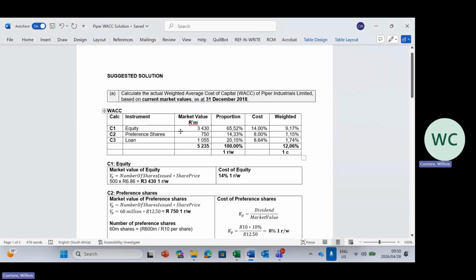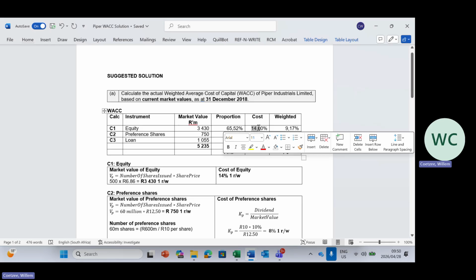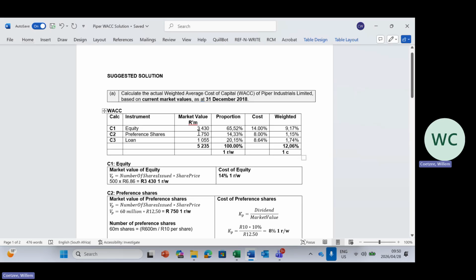Okay, so that's equity. So all you need to know is here, you need the market value. There's ways in determining that. We need the cost. There's two ways in determining that. Okay, then we go forward to the second, and the third one is preference shares.